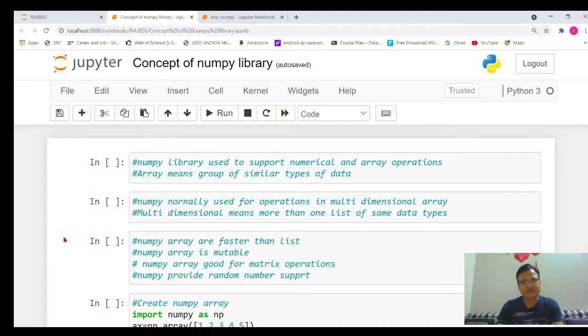So for different purposes we need to import different types of packages.